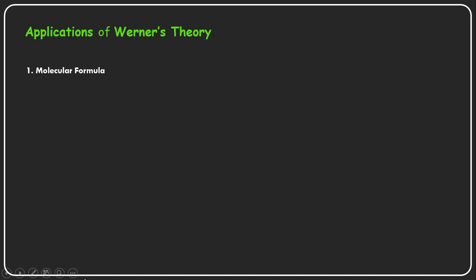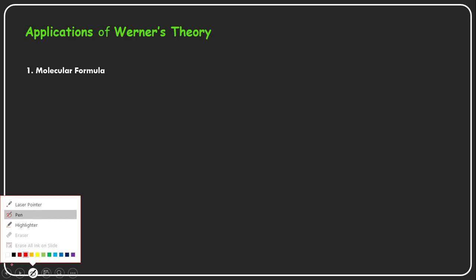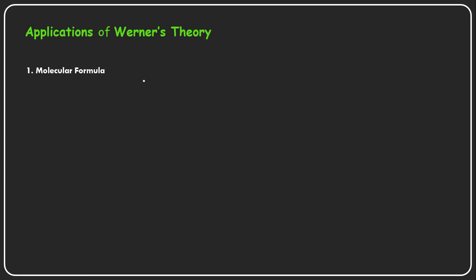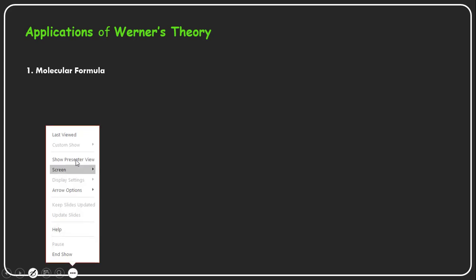Till that moment, till 1893, until he gave this theory, nobody had predicted the molecular formula of the coordination compounds. But along with the principles or postulates given by Werner's theory, we can predict the exact molecular formula of the coordination compounds.